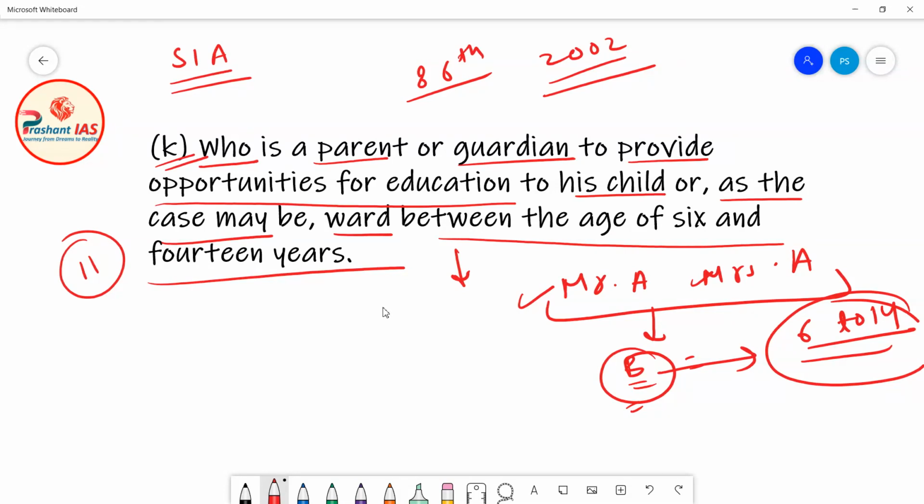Definitely the government is providing free education, but the free education provided by the government will only be useful if the parents send their children to school. So this is the fundamental duty, that it is the duty of all parents and guardians to send their children to school whose age is between 6 to 14 years. So this is the 11th fundamental duty. So friends, with this, the topic of fundamental duties is now completed.